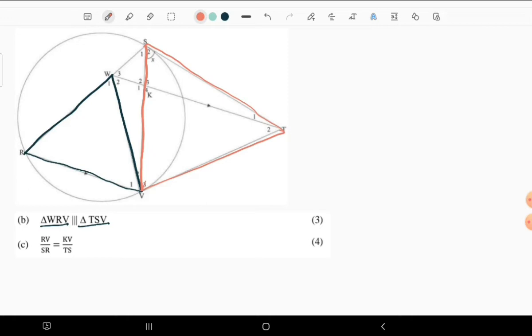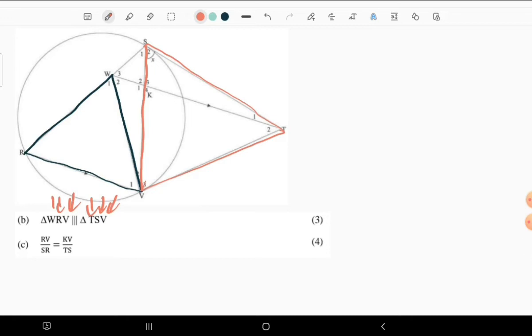What I like about this order of letters being written here is that we know W is going to be equal to T, but how? We're going to figure out the reason. Then R is going to be equal to S, but how? We're going to figure it out. Then V is going to be equal to itself, and we're going to find the reason why. Now, we need to figure out how W in this triangle, which is W1, can be equal to T, if we don't have that information. Probably these are the third angles of triangles that have to be equal to each other. Let's move to the next one.